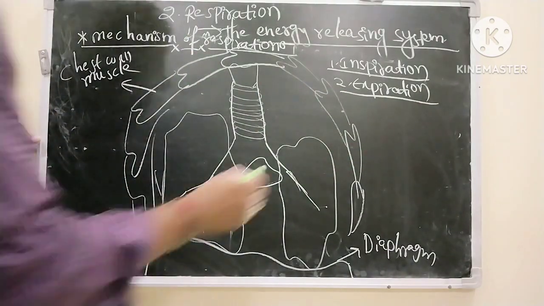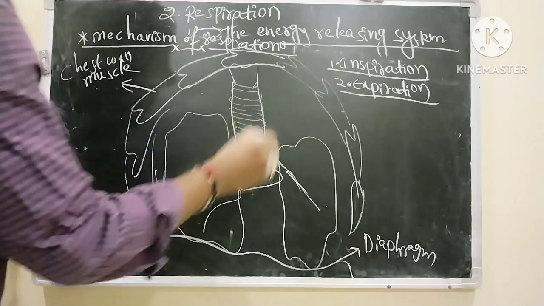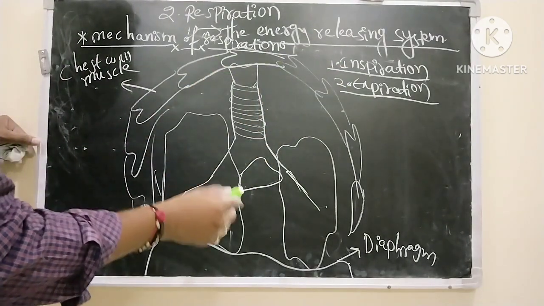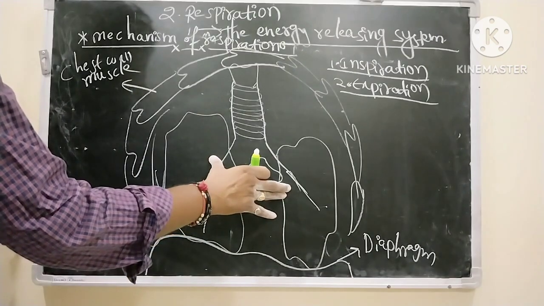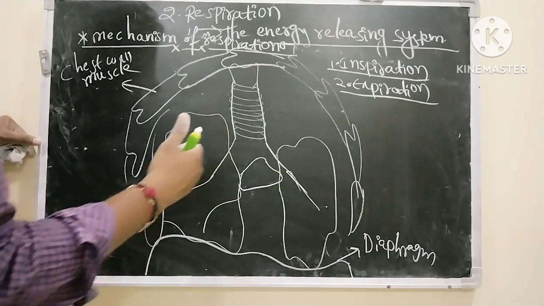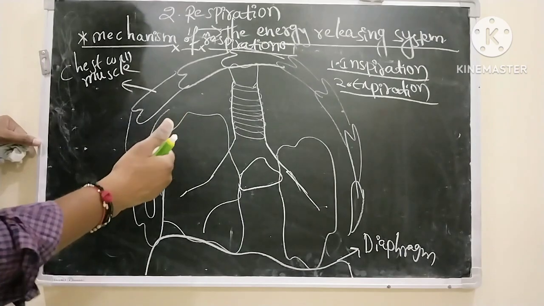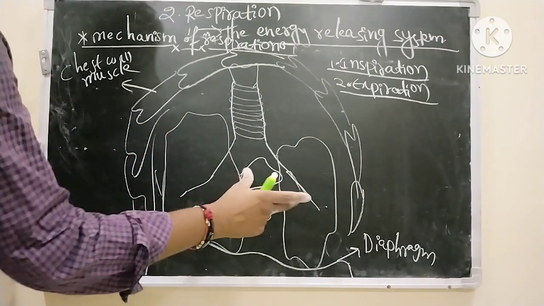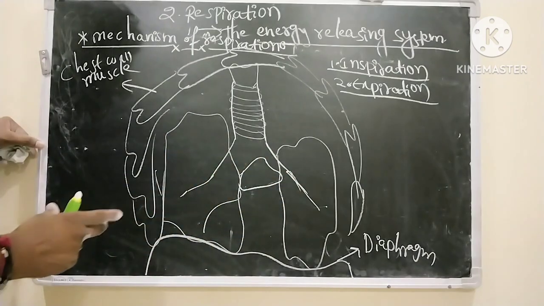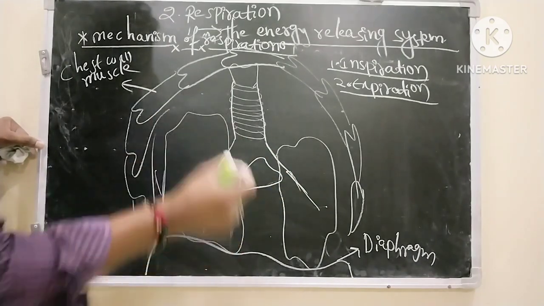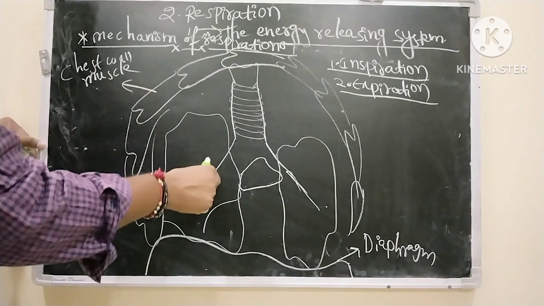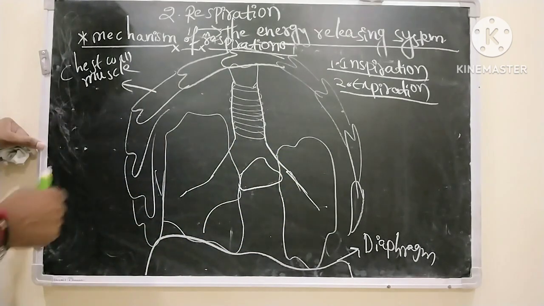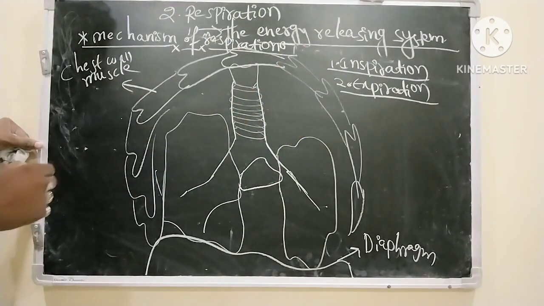So let's discuss what changes are going to happen inside the lungs during inspiration and expiration. During inspiration, the thoracic cavity or chest cavity comes forward, and the volume of the lungs increases. It means there is no air inside the lungs. Immediately the air from the surroundings rushes into the lungs and fills the lungs. So this is called inspiration.